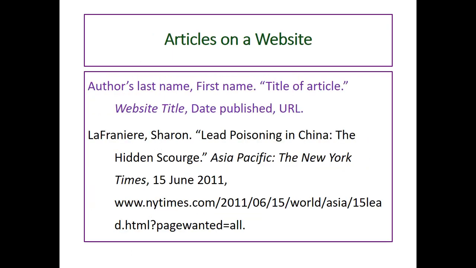A common type of source is an article on a website. When citing a website, you need to include the author's full name, the title of the article, the website title, the date published, and the URL. Do not include the HTTP information.